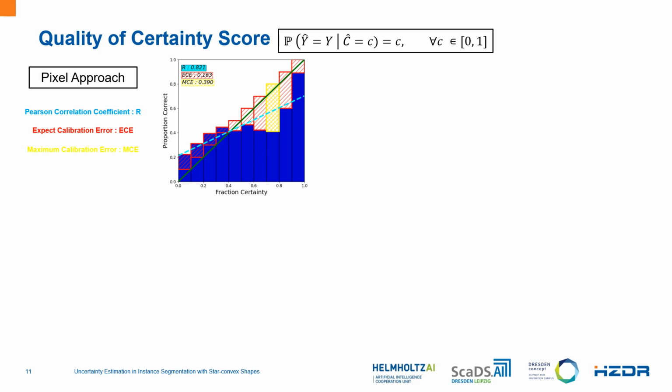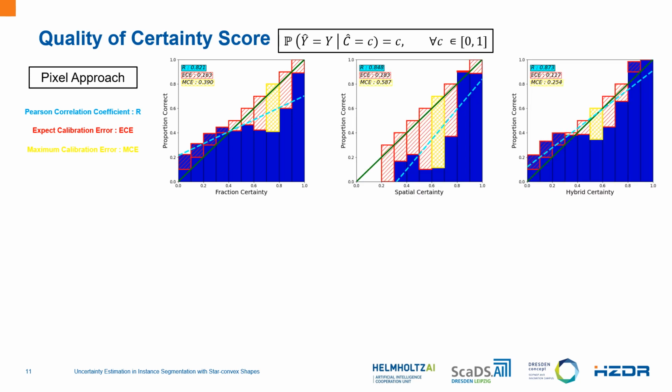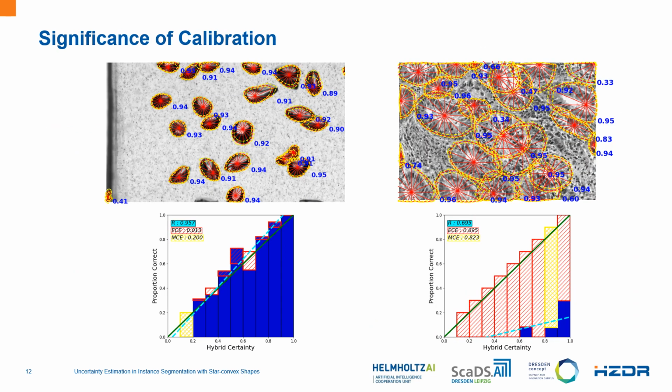We do the same for the spatial certainty score. We improve the calibration of the certainty score by combining the products of the two certainty scores. We see similar behavior when we do it for the radial approach, where the hybrid certainty score gives better calibration results than the spatial and fraction certainty scores separately. Here we see the significance of calibration, where when the model is well calibrated, it gives reliable results, and vice versa.